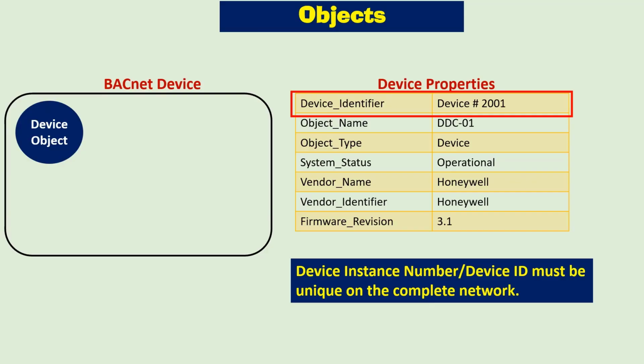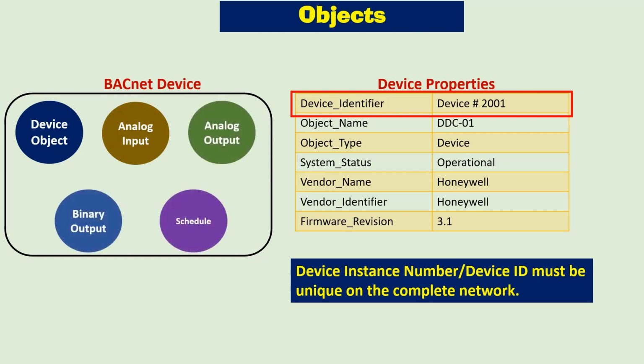So a BACnet device itself is an object which provides information about that device. A BACnet device is a collection of objects which represent the functions inside a real device. That's why virtual devices can also be considered BACnet devices, as well as physical devices. That's why your BACnet workstation is also considered a BACnet device, although it does not support hardware physical I/O points. So each BACnet device must have a device object which gives us information about that device and its capabilities. Now let's see what services are.